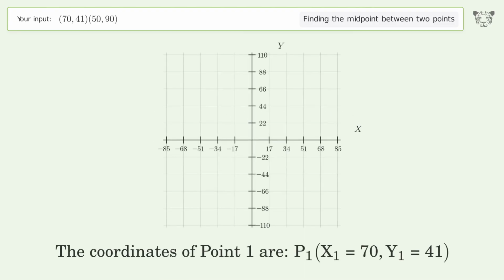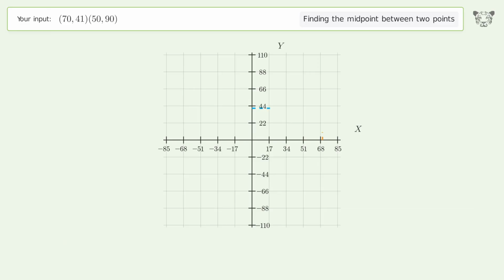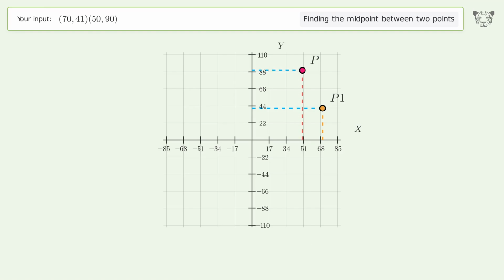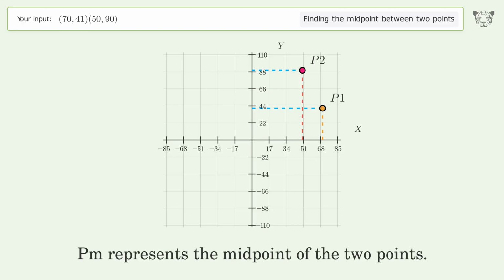The coordinates of point 1 are, x1 equals 70, y1 equals 41. The coordinates of point 2 are, x2 equals 50, y2 equals 90. PM represents the midpoint of the 2 points.